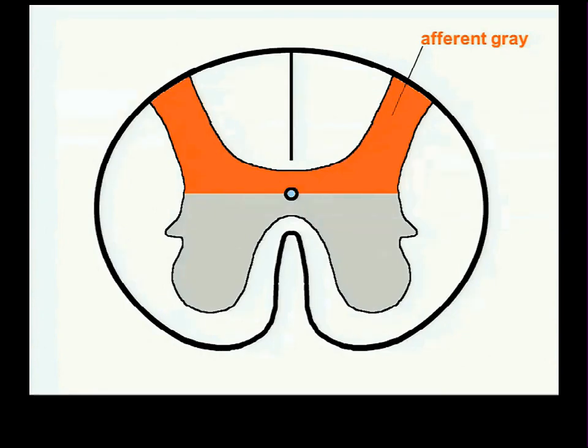It turns out that the dorsal horn of the spinal gray is, in fact, afferent. It is concerned only with processing information brought from the periphery to the spinal cord. Those cells process afferent information. The ventral horn and the intermediolateral column, essentially the ventral half of the gray matter, is an efferent gray. The cells there are only involved, really, in sending information out of the spinal cord to the periphery.